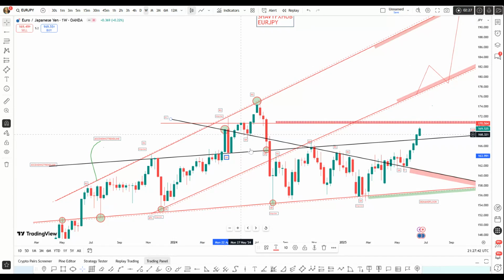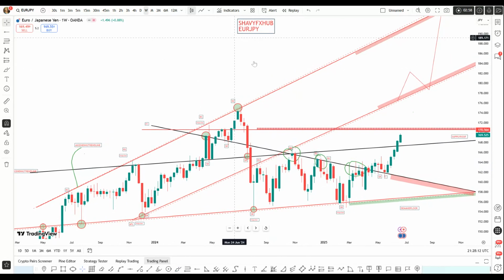A broken supply roof becomes a demand floor, and we've tapped liquidity into an impulse zone, and we have broken the structure. We return here to retest it. So price returns here to retest that structure, and we have another retest in that line, and we have another retest in 2025 February. Now break of structure came back on retest, and we're back in the month of May, and we have seen EJ continue in the same bullish direction.